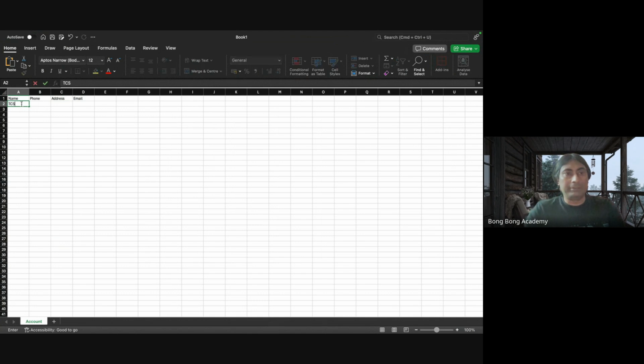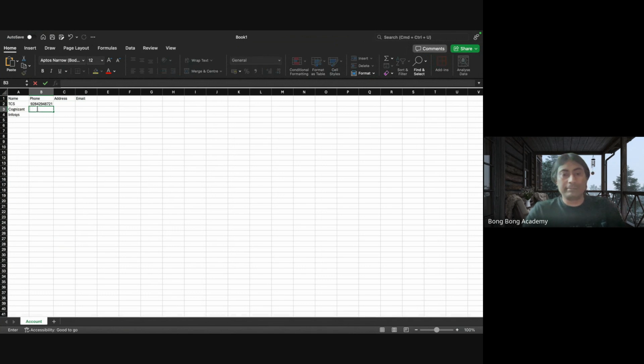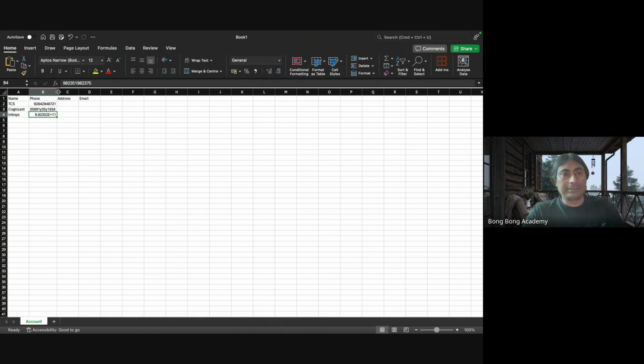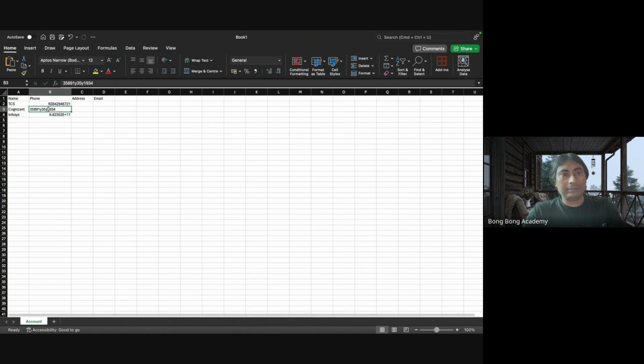Now I can fill up the rows like TCS, then Cognizant, then Infosys, right? There can be different official phone numbers for these companies, and then there can be different addresses for these companies, right? So these column headers are called fields in Salesforce.